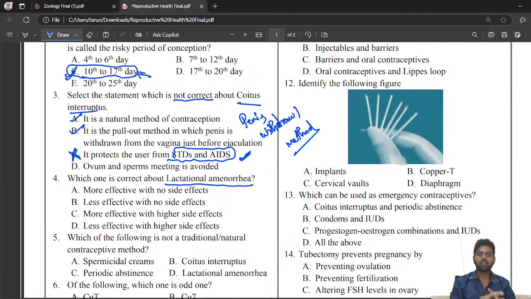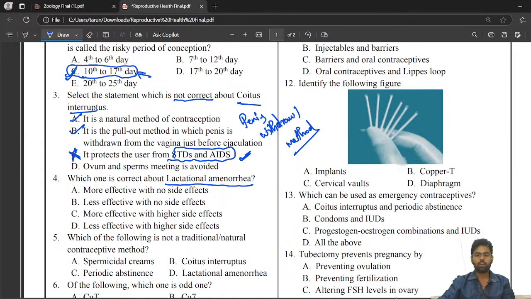During that period no menstruation takes place. The options are more effective with no side effects, less effective with no side effects, more effective with higher side effects, less effective with higher side effects. Because it is a natural method, it does not come under the side effect giving process, so it will not give any side effects.